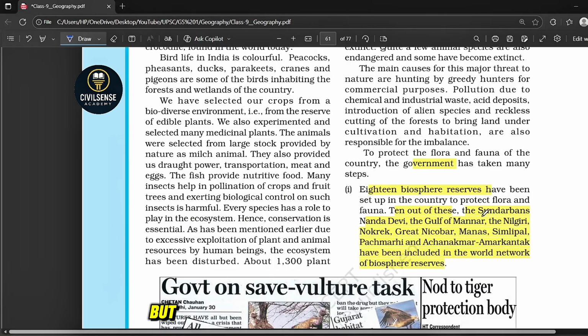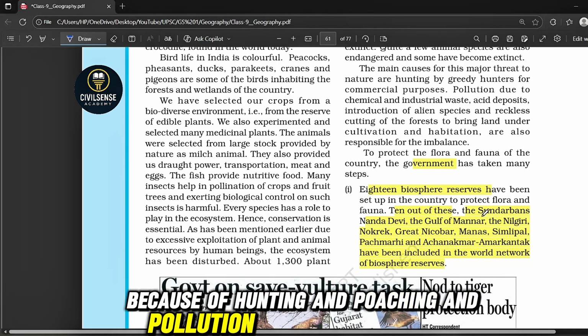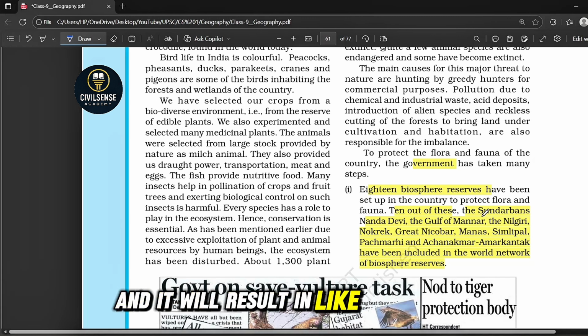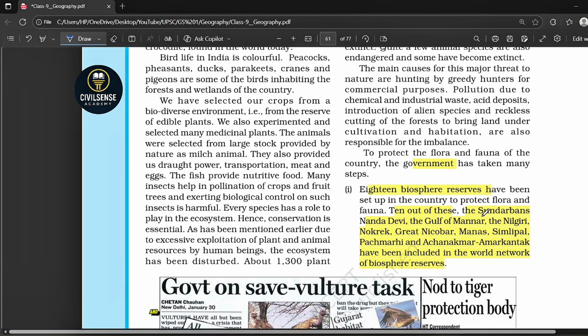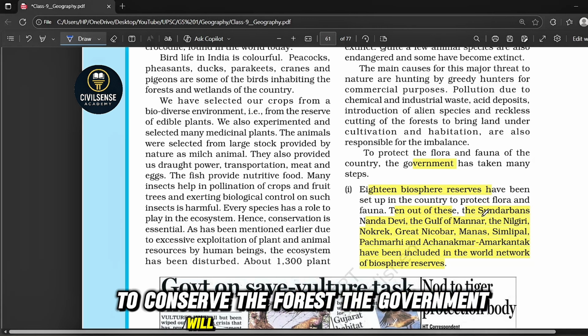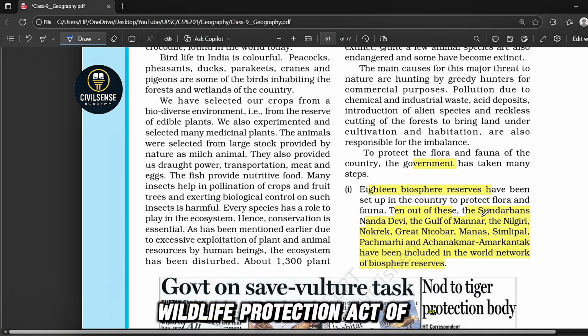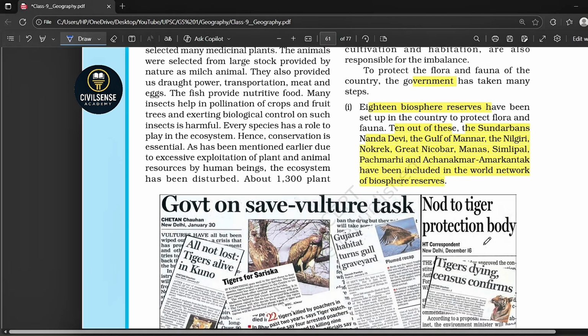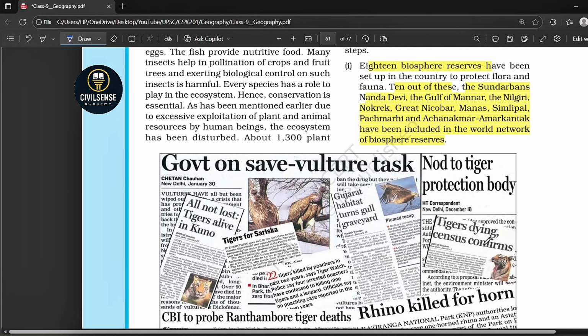Okay, but why are species disappearing? Because of hunting, poaching, pollution, industrial waste, cutting of forests, urbanization and climate change. It results in about 1300 plant species being endangered, and many animals are also extinct. To conserve the forests, the government takes actions like the Wildlife Protection Act of 1972, 18 biosphere reserves, Project Tiger, Project Rhino, and botanical and zoological gardens.